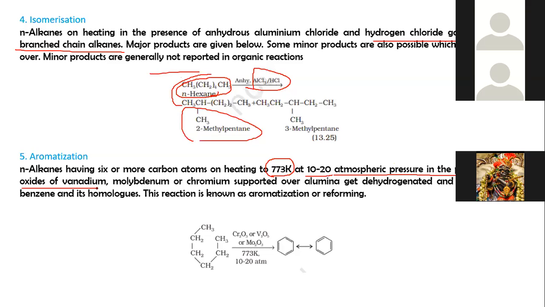This reaction is known as aromatization or reforming. These alkanes are aromatized in the presence of oxides of vanadium, chromium trioxide, and molybdenum to form the aromatic ring system.